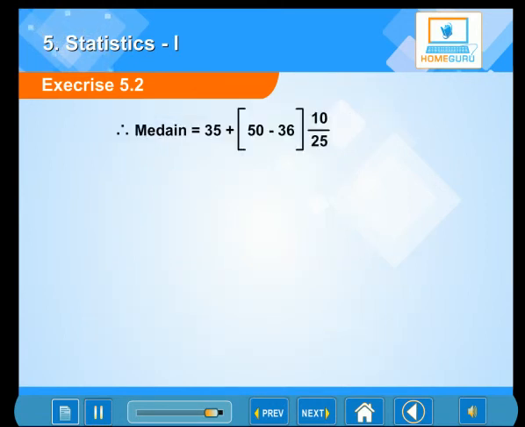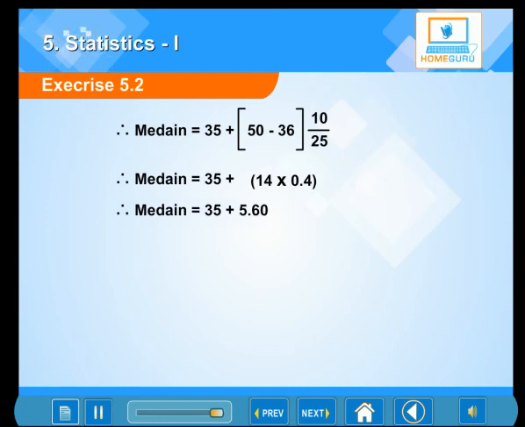Therefore, median is equal to 35 plus, in bracket, 50 minus 36, bracket complete, into 10 divided by 25. Therefore, median is equal to 35 plus, in bracket, 14 into 0.4, bracket complete.